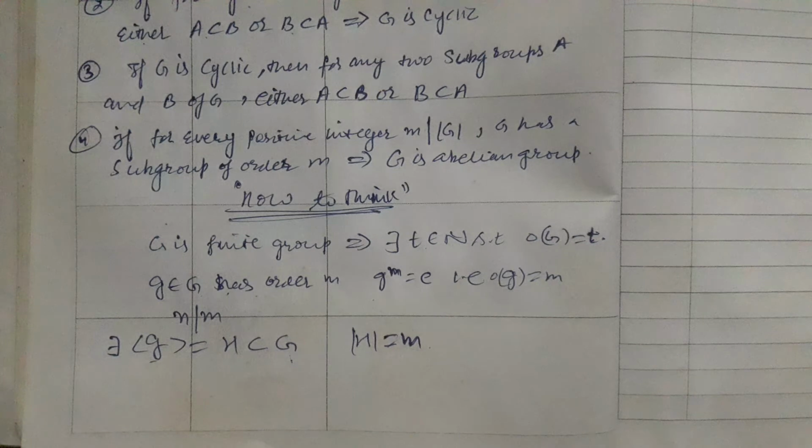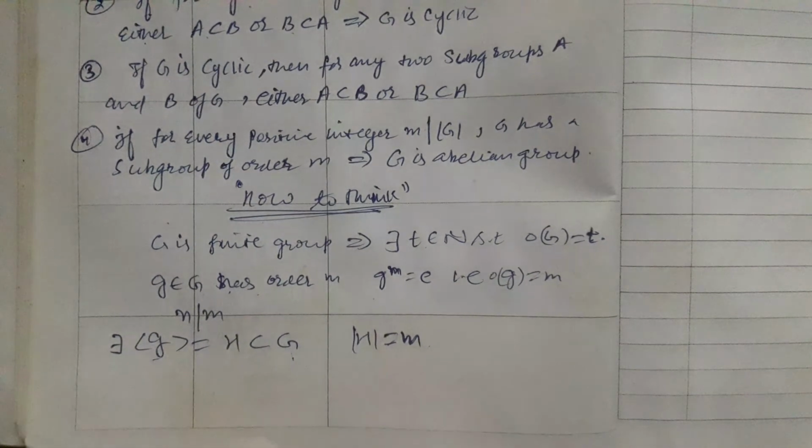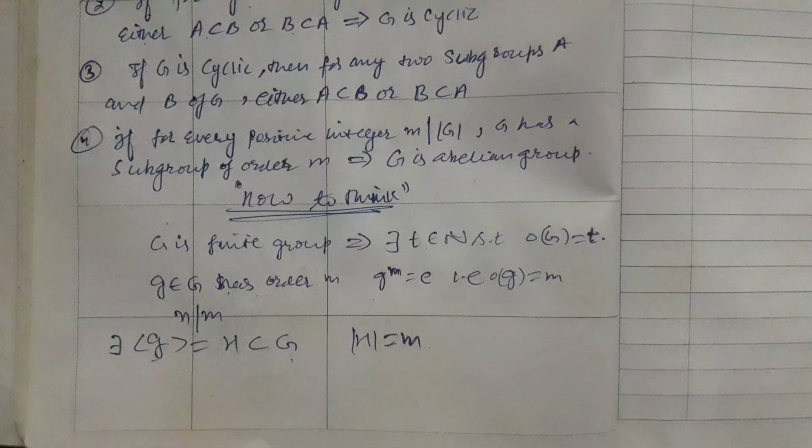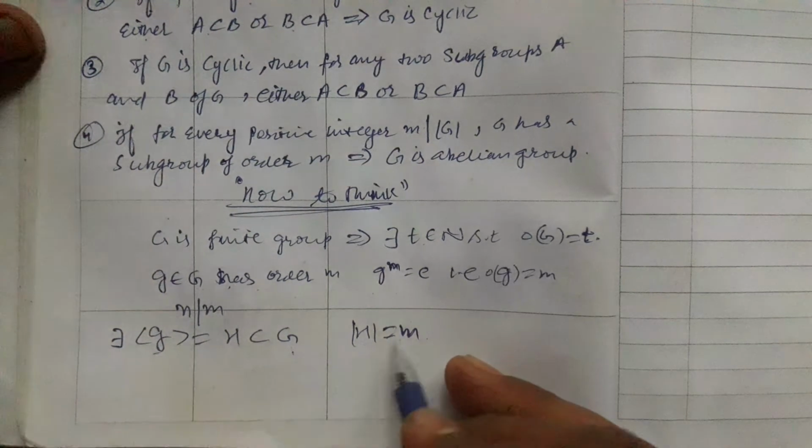If in that permutation group there exists an element whose order is some number that divides the order of the group, then corresponding to that element there exists a subgroup whose generator is that element. Please go to Cayley's theorem if you are not comfortable with this concept. Whether you go by Cayley's theorem or like this, both ways you can do it.